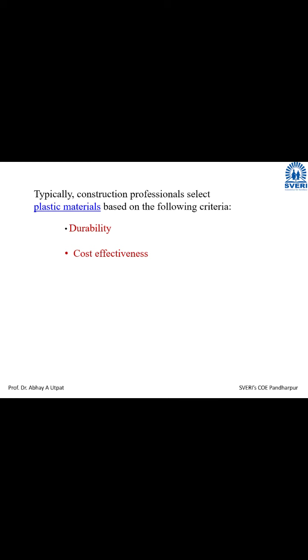So if at a time 400, 500 constructions are going on, then even a part which costs less than 10 rupees makes more impact on the economy if you consider 500, 600 building construction flats. So now we are talking about the overall aspect. Cost effectiveness is the important part, where the plastic material selected should have minimum cost so that it will be used in multiple numbers.